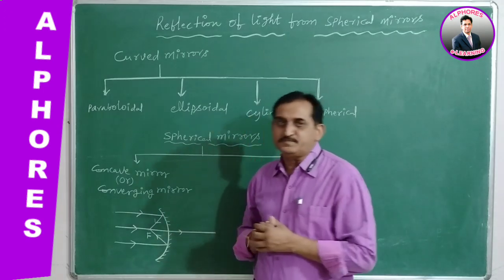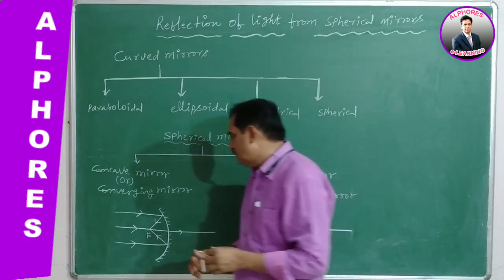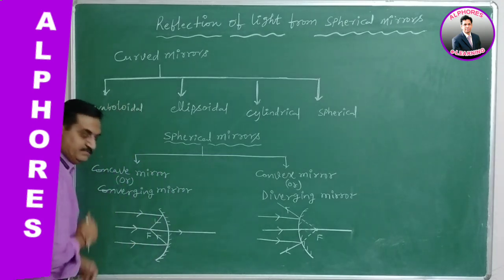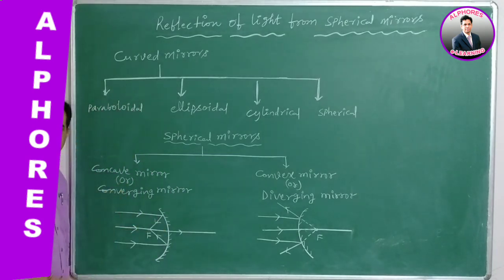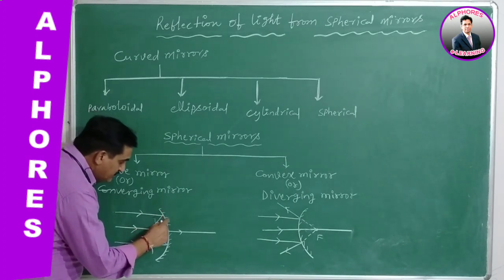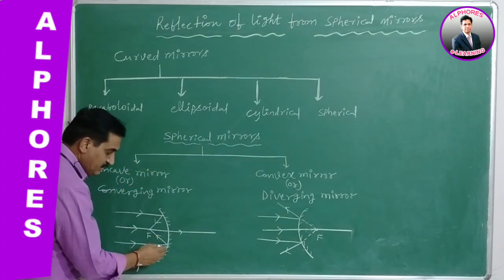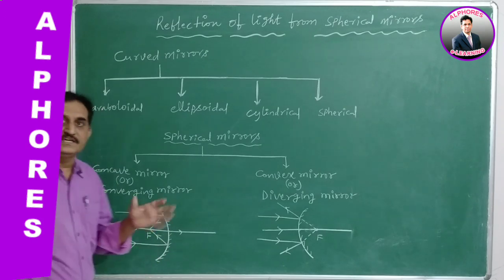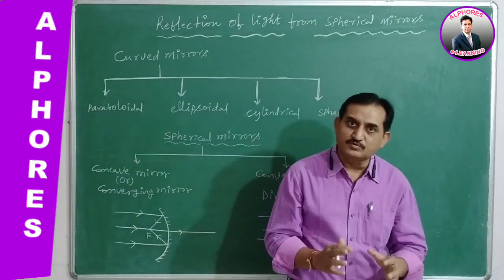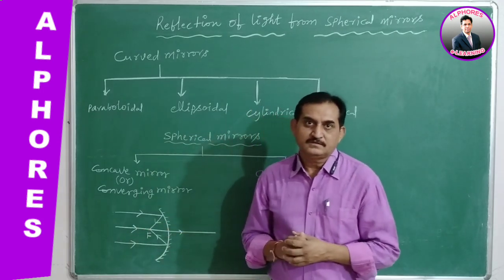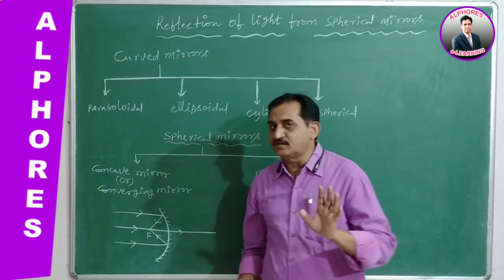A concave mirror is a spherical mirror which, when seen from the reflecting side, is depressed at the middle and bulging at the edges. See here, these dots are giving silvering or painting. We painted over this surface. So this painted surface is not giving any reflection. The reflection is only given by the other side.